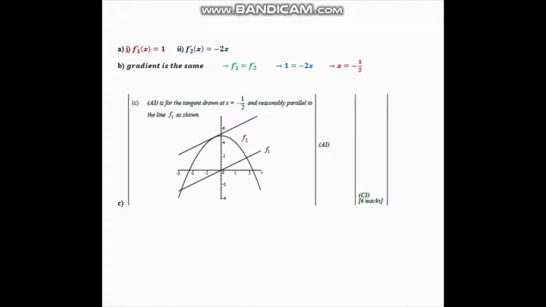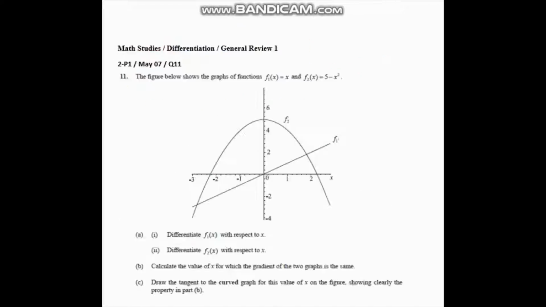So f1 dash equals 1, f2 dash equals negative 2x. They are equal to each other because the gradients are the same. Hence 1 equals negative 2x and x equals negative half. Moving on to question C.